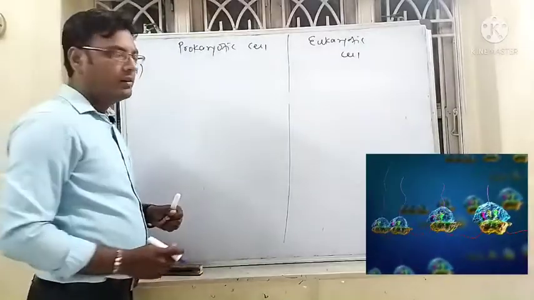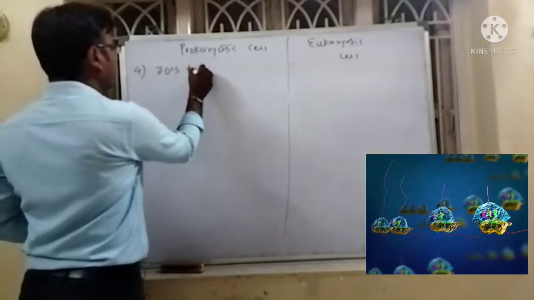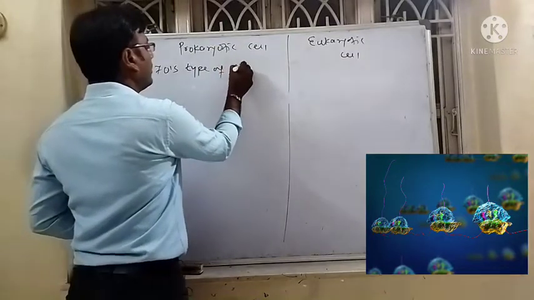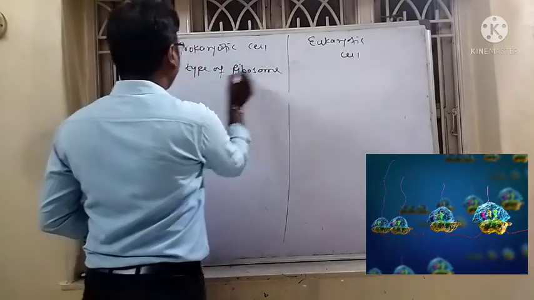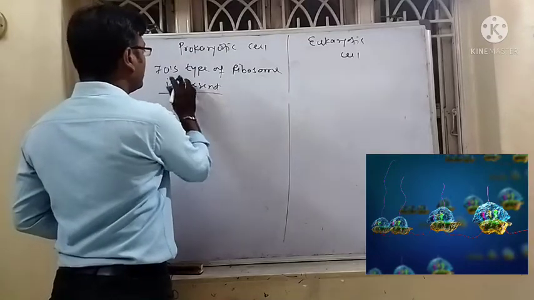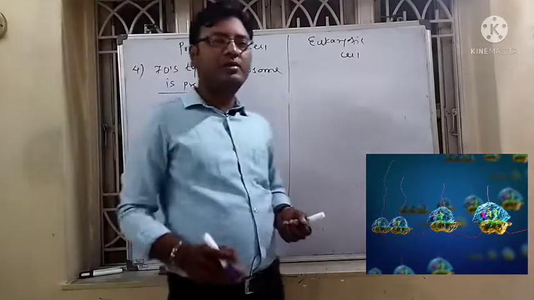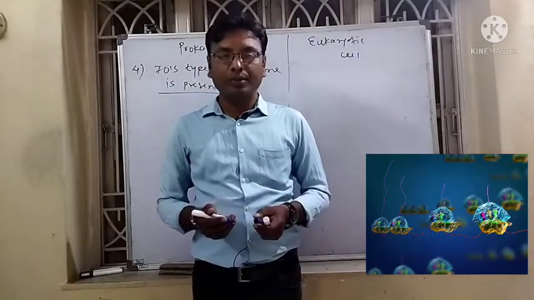In prokaryotic cell, 70S type of ribosome is present. The 70S type of ribosome is classified depending on the sedimentation coefficient.